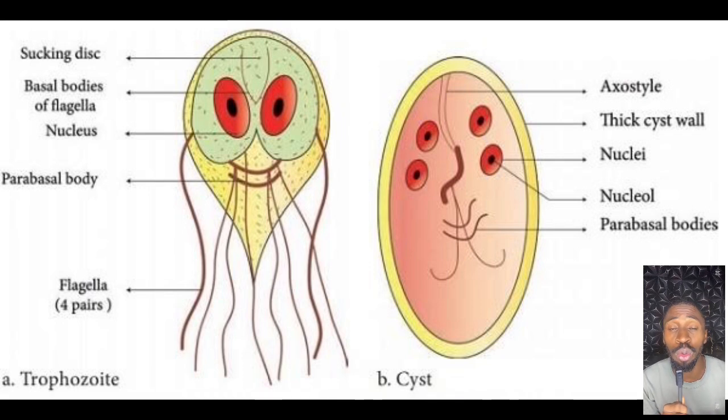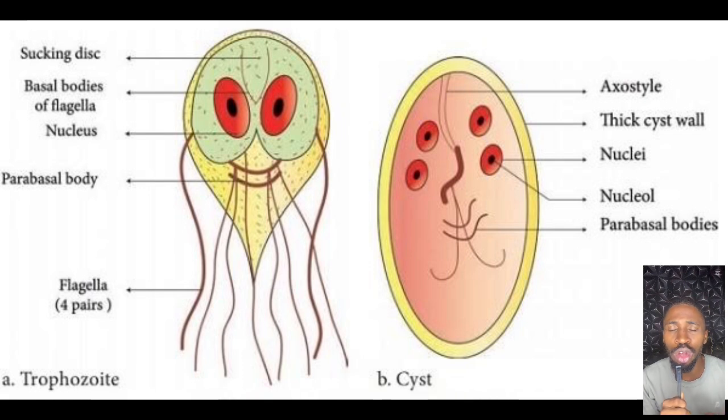So the first one is the trophozoite form, which is the active feeding form, and the next one is the cyst form, which is the infectious or dominant form. The trophozoite takes nutrients from the intestine and multiplies, while the cyst form can store itself for a long time until it infects the next person. Now the trophozoite form, what is the shape of the trophozoite?